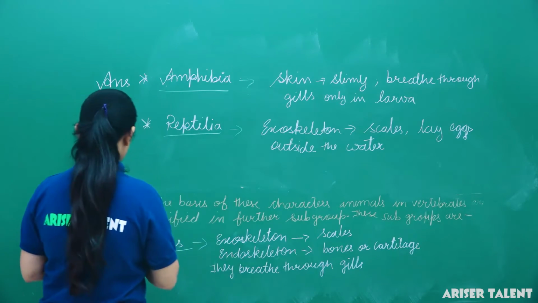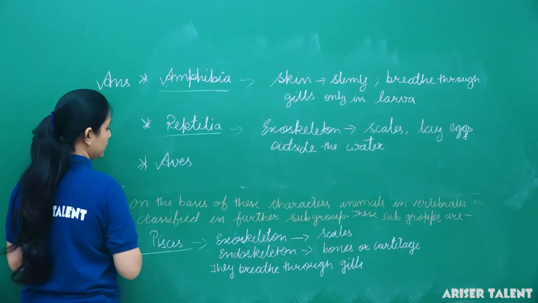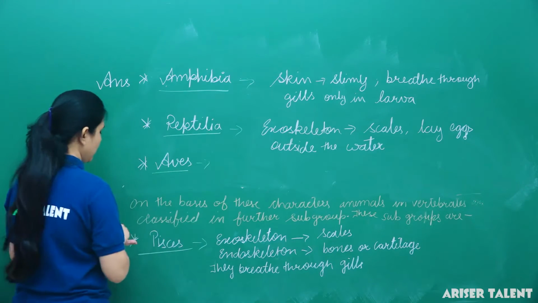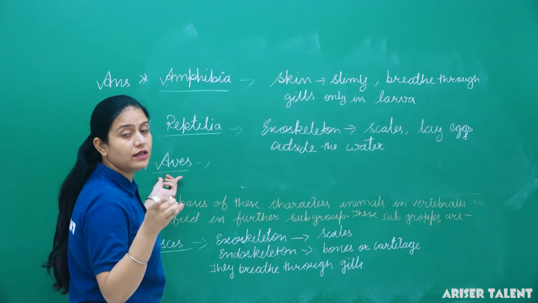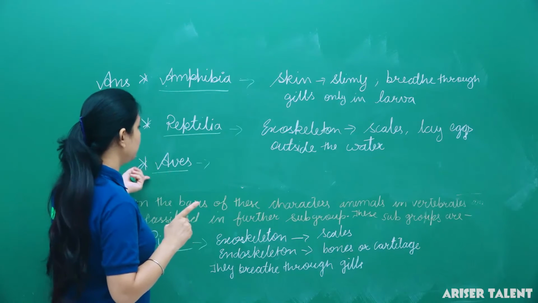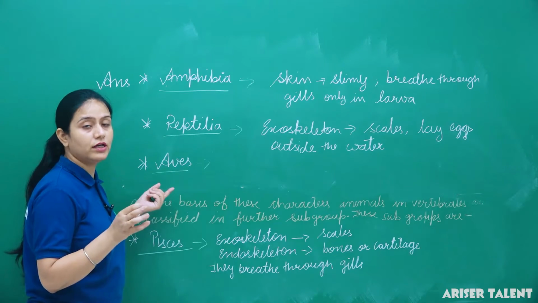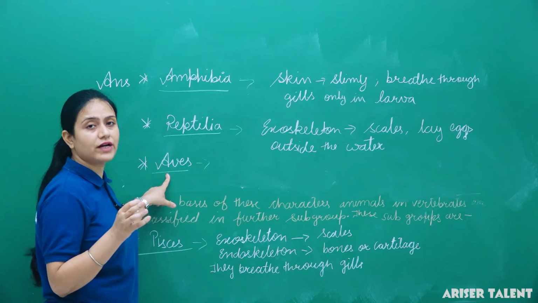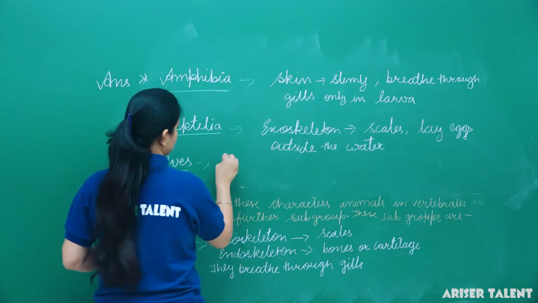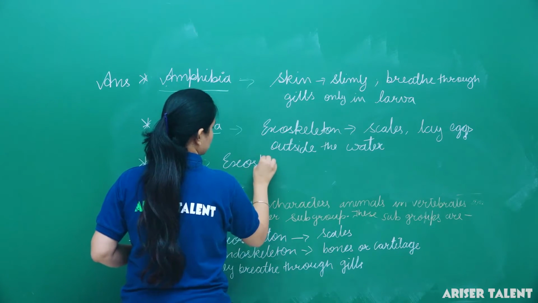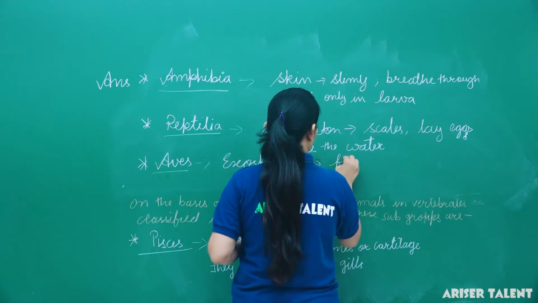Okay, next is aves. Generally birds come in this group. So if we talk about aves group, birds come in this group, though we can say then flight is possible in those animals. Okay, and generally they use the locomotory organ feathers. Their body is covered with feathers, means we can say that exoskeleton is made up of feather.